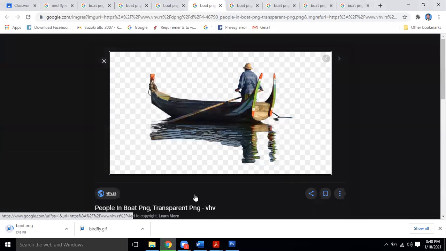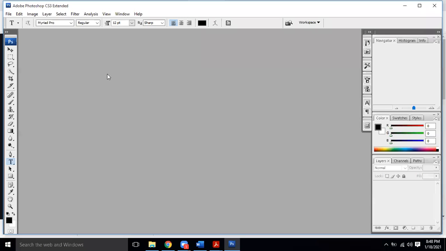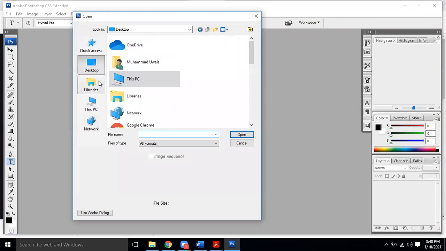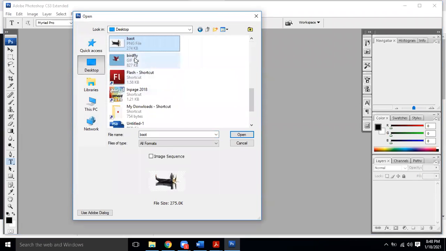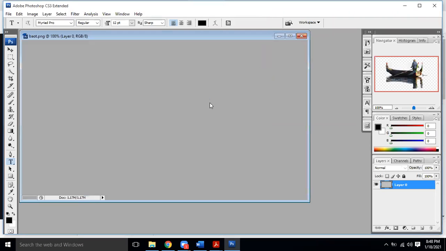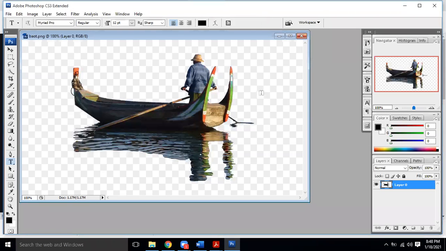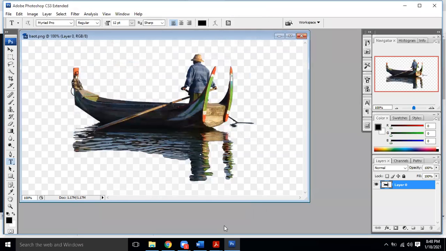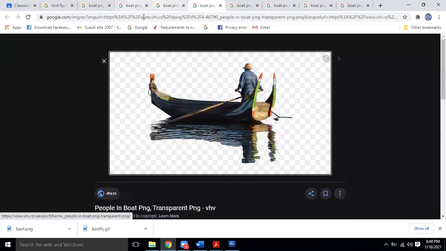Now, if I open it over here, of course, when it comes, you will be able to see that it has gray and white boxes. It shows that this is a PNG image having no background. Fine. So now if we put it on some scenery or something like that, we are not going to have any problem with it.